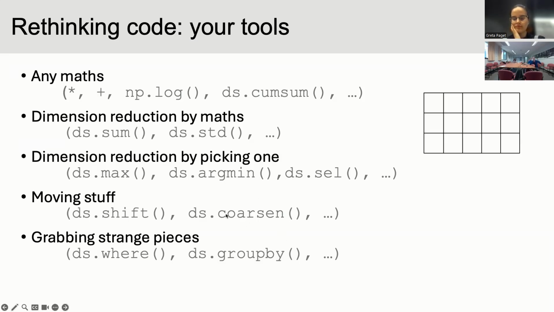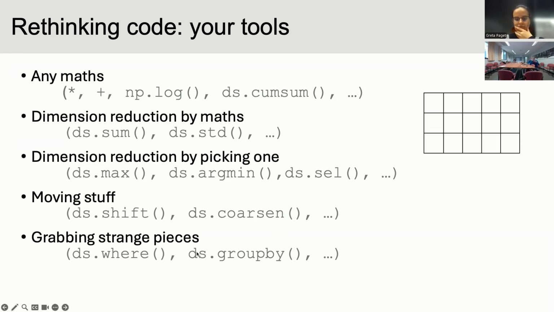Coarsen is lump things together into piles of a certain size. So I often use that for if you have super high resolution data, you don't want super high resolution data, you could coarsen in the longitude and latitude direction and average after coarsening. And then you would have a thing that's got the same number of dimensions, but less. It's shorter in each of those dimensions.